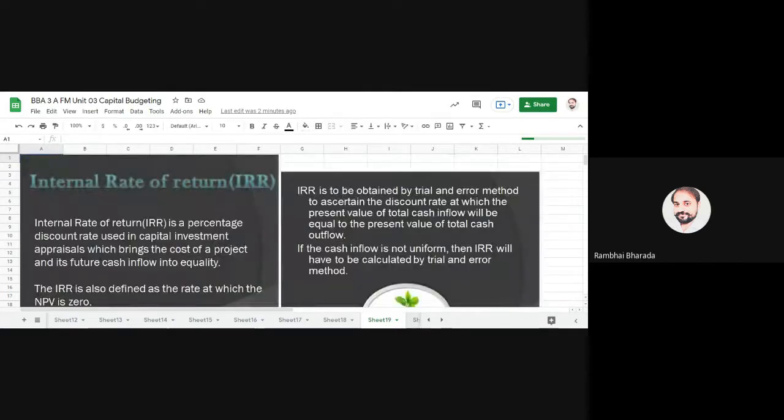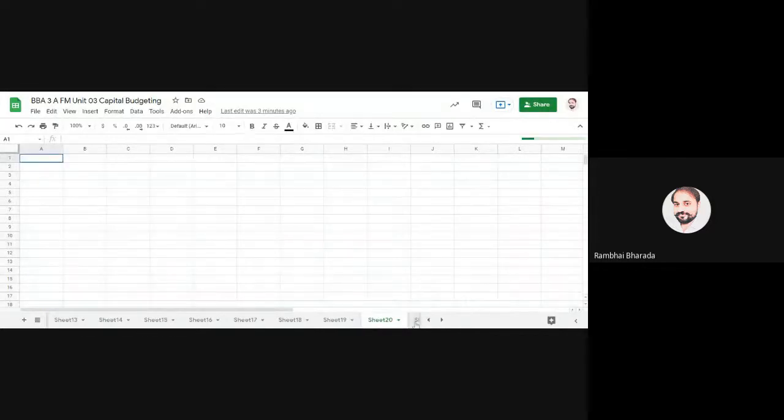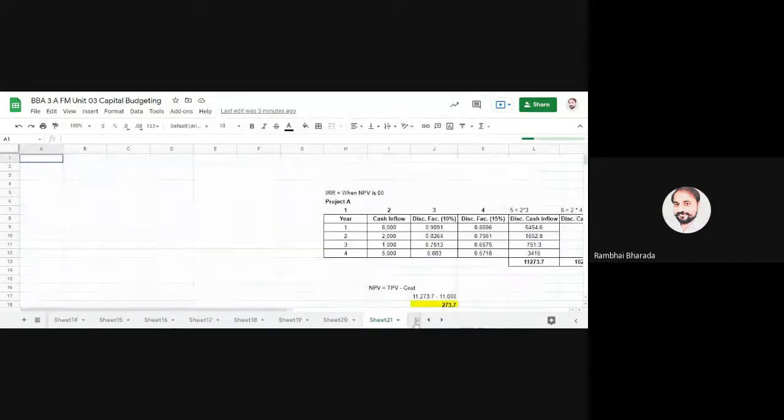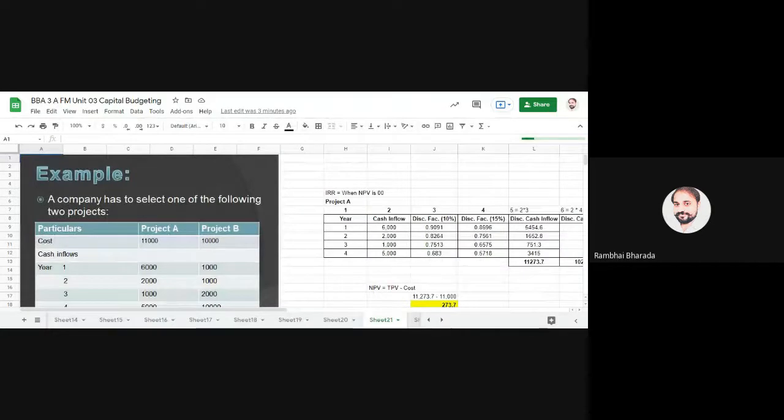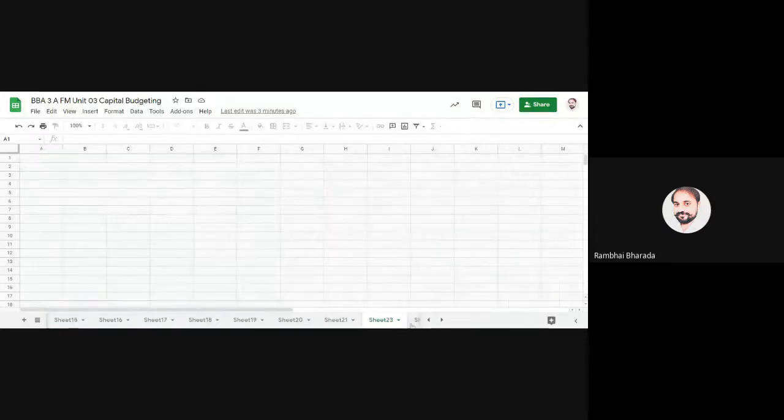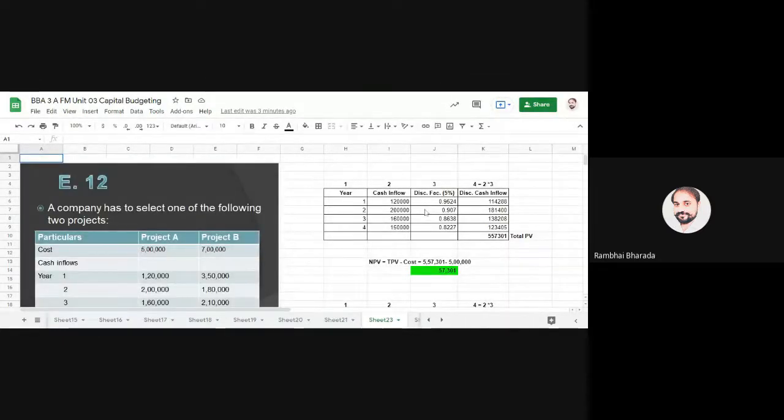Now, next and last method, internal rate of return. Only one additional calculation that you need to do here: in each and every practical question, you need to use two different discounting factors. Rest of all the calculations are similar to the net present value.